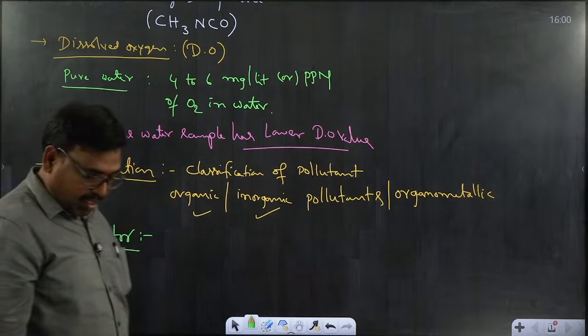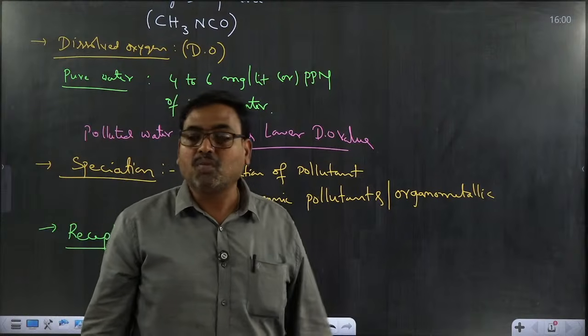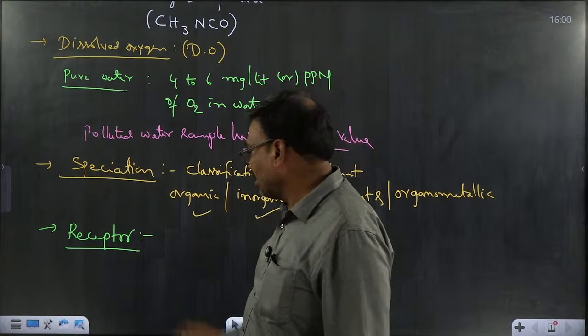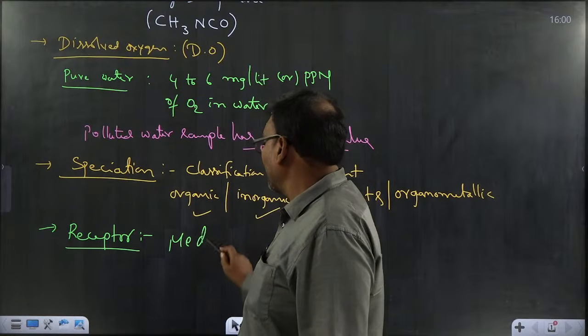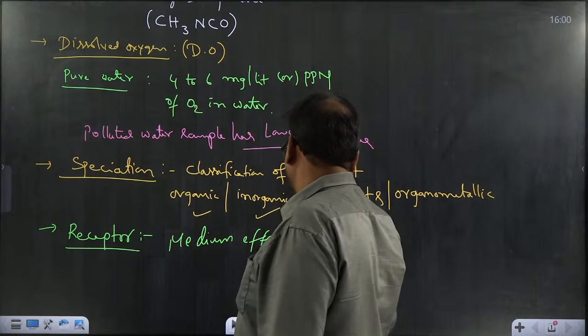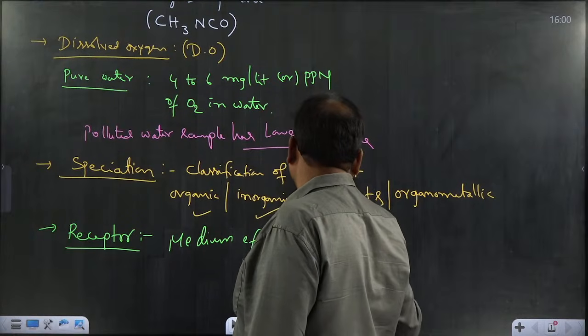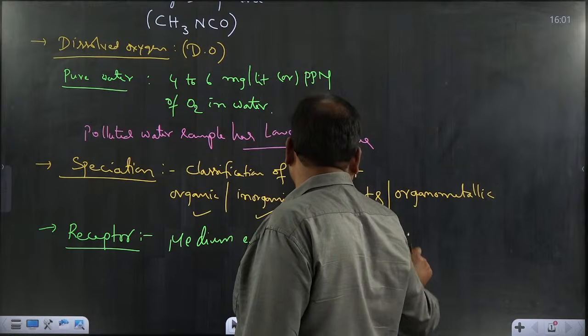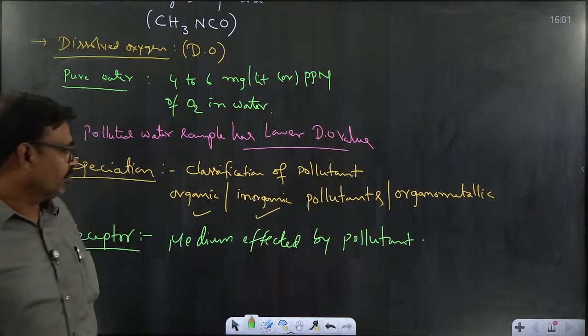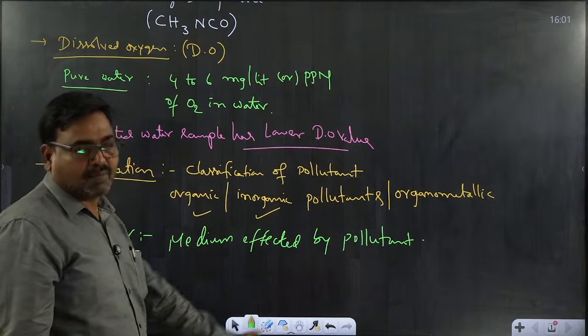Receptor is nothing but the medium which is affected by the pollutant. For example, while we are moving in traffic, our eyes are the receptor.